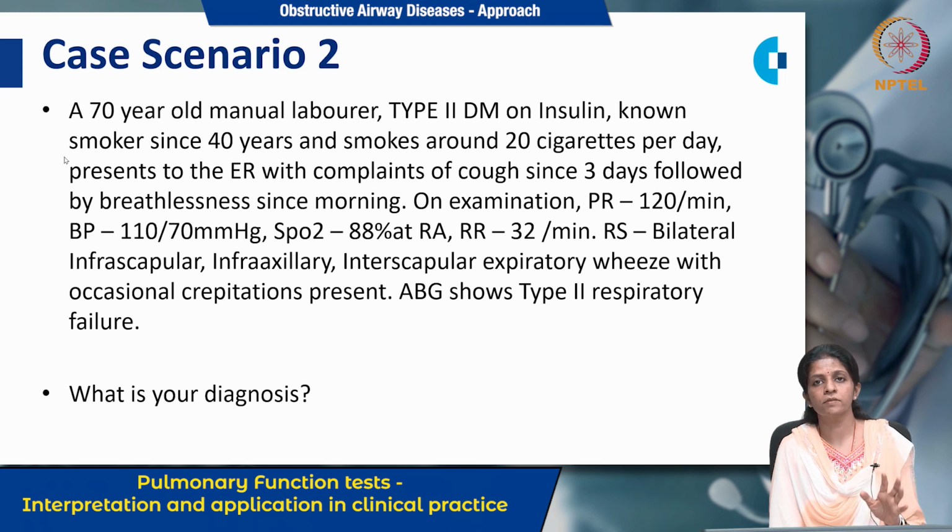The most important catchy point is that the patient is a chronic smoker, smoking about 20 cigarettes per day. So what I told you, in COPD you usually have a chronic smoking history, and the patient might have a respiratory failure, usually type 2. So here the most probable diagnosis is COPD emphysema.